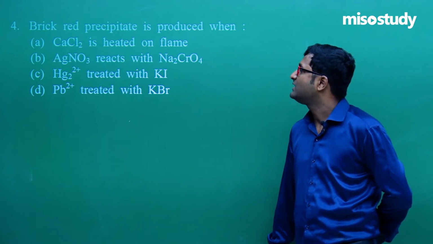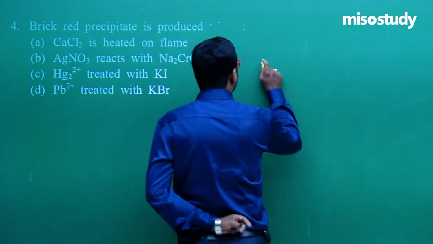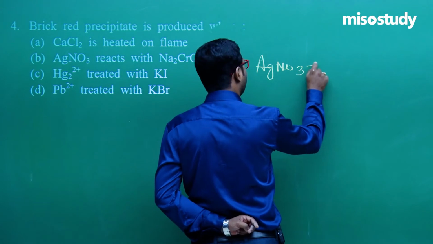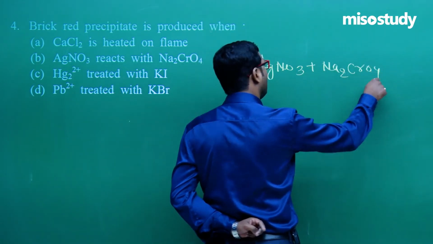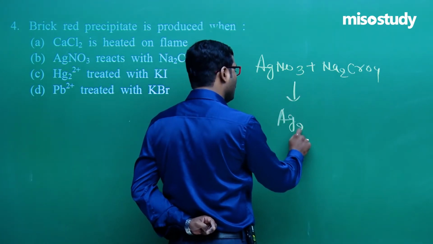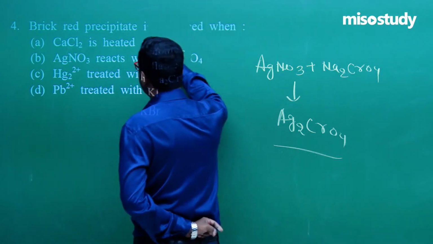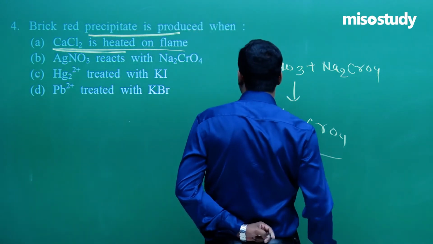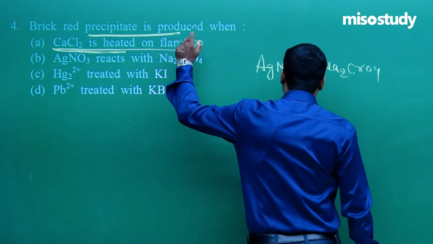Brick red PPT is produced when, as we know, AgNO3 is treated with Na2CrO4, then it gives you Ag2CrO4. Don't get confused. This is the flame test, but here we are talking about the PPT. So this one is not a correct option. It is slightly confusing, so check it out.